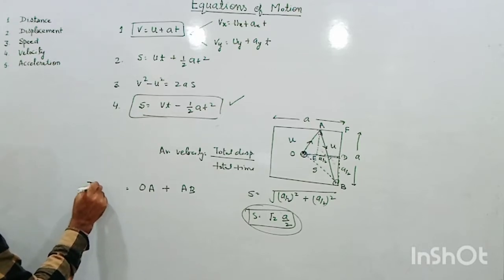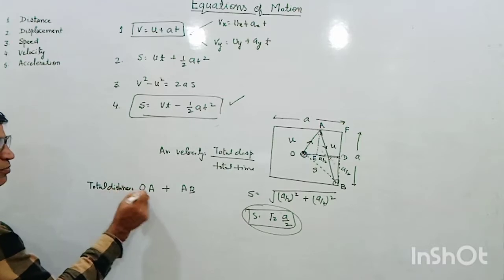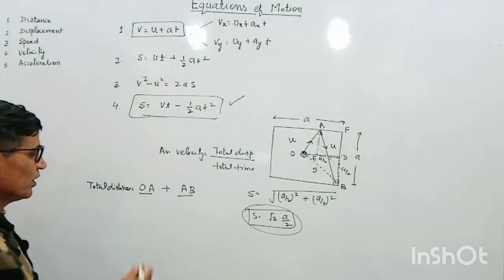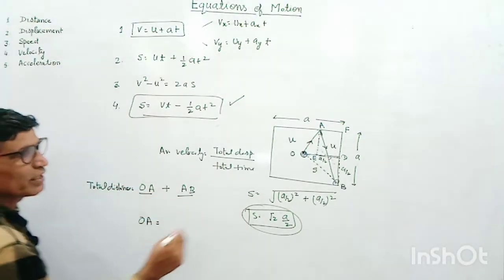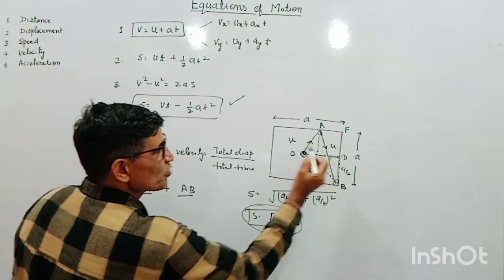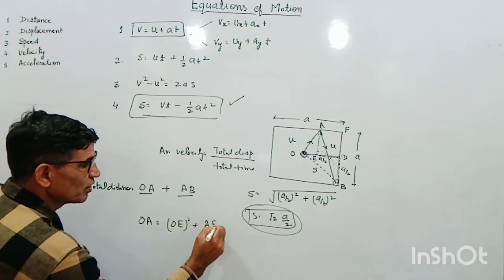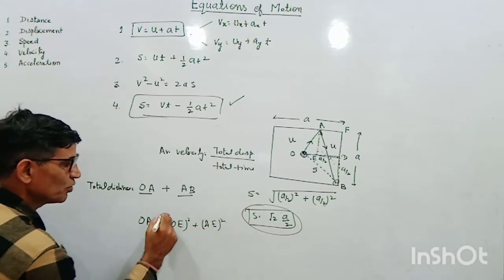Total distance will be OA plus AB. Then OA can be calculated as OA equals the square root of OE square plus AE square.